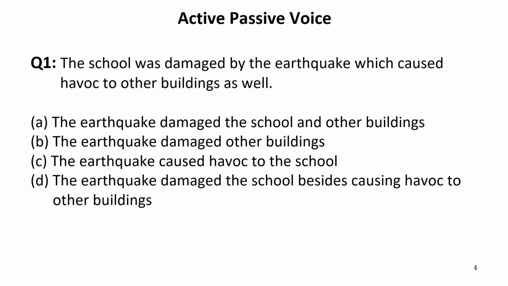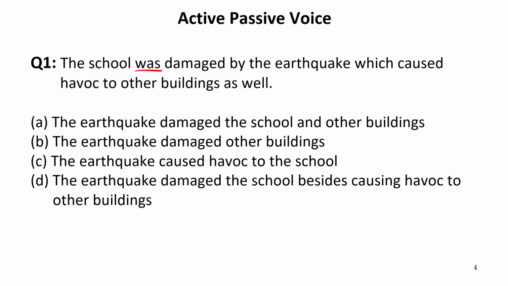Question number 1 is, the school was damaged by the earthquake which caused havoc to other buildings as well. Now we know well that in case of active or passive voice, three things have to be kept in mind: the position of the subject, the position of the object, the verb form, and the formation of the sentence. Now, whenever we see any sentence, first we should be clear whether the sentence is an active voice or passive voice. Now we see this sentence carefully.